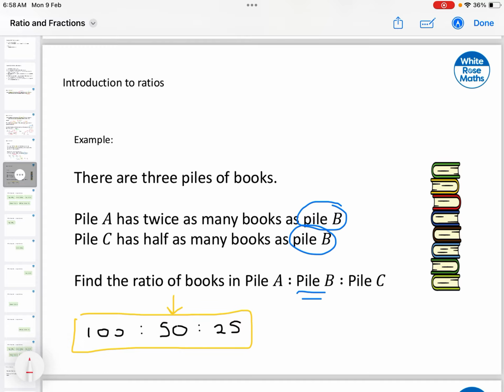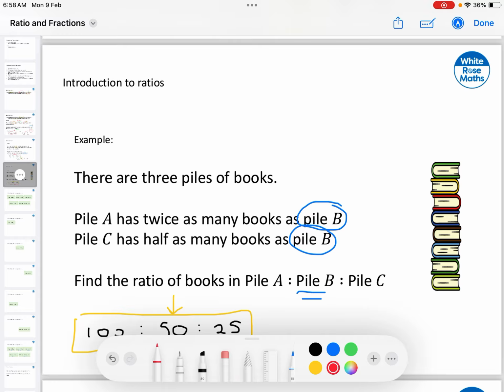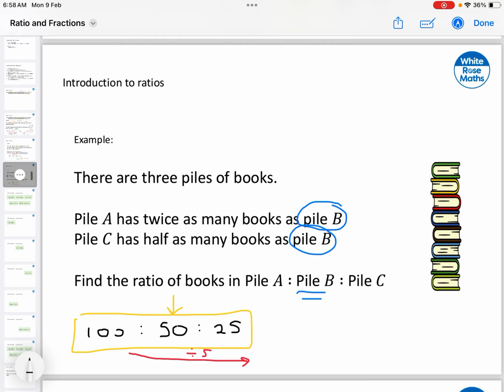For example, what happens if we divide the whole ratio, and remember that we have to use the same operation. Let's divide the whole thing by 5. So if we make that division by 5, we have, in this case, 100 divided by 5, that will be 20. 50 divided by 5, that is 10.